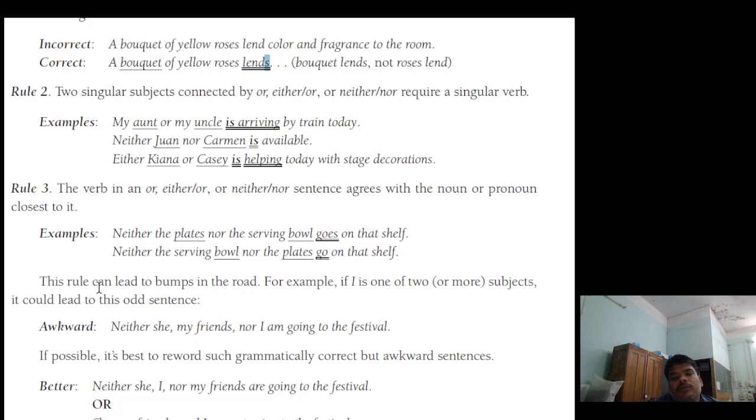This rule can lead to a bump in the road. For example, if "I" is one of the two subjects, it could lead to this odd sentence: "Neither my friend nor I am going to the festival." If possible, it is best to reword such grammatically correct but awkward sentences. "Neither I nor my friend are going to the festival." "My friend and I are not going to the festival."